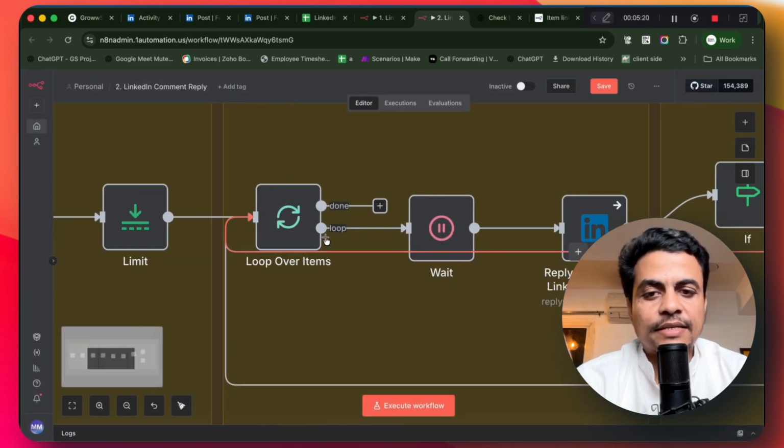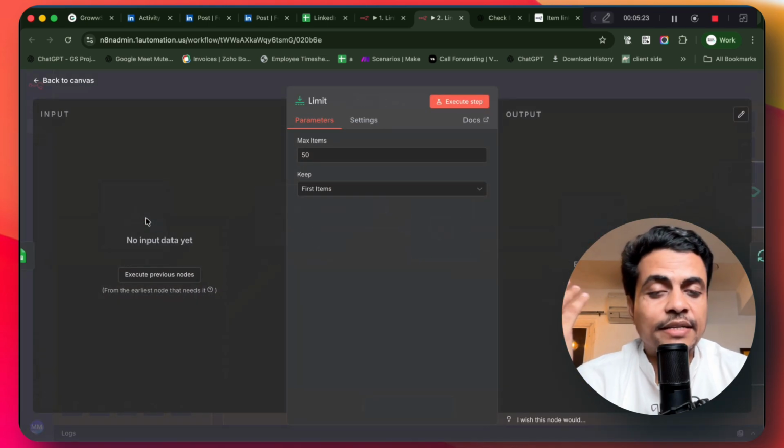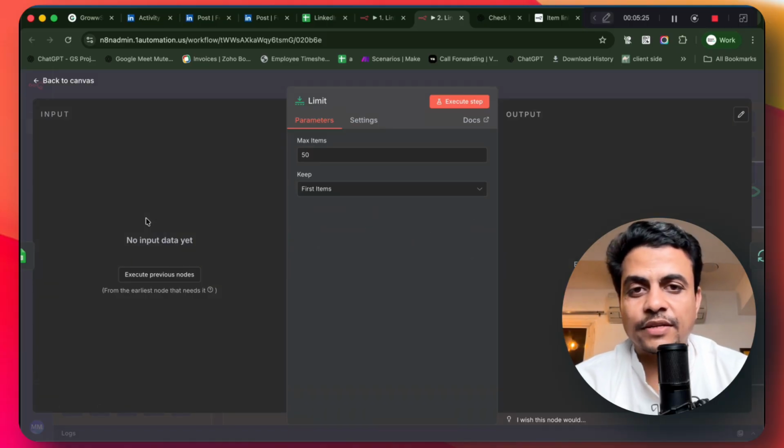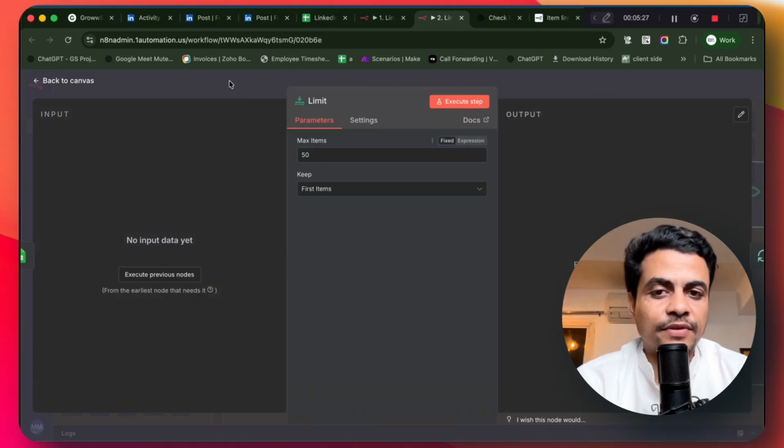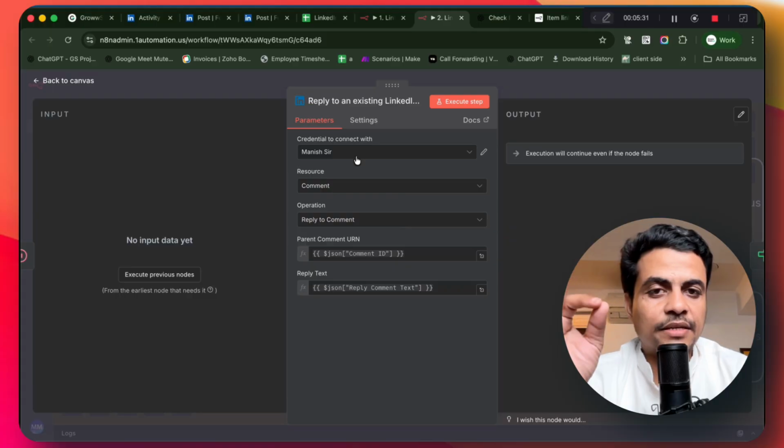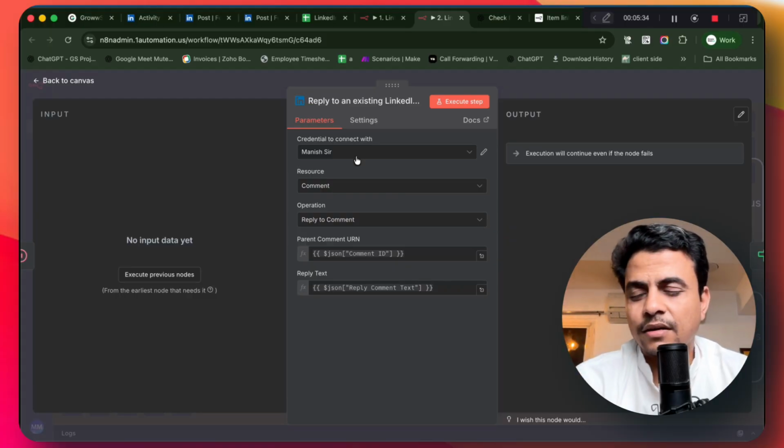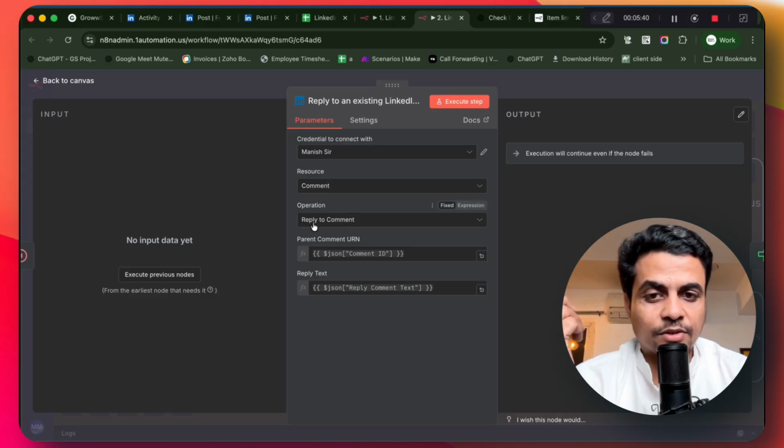And then further down I said obviously there's supposed to be a limit, so the LinkedIn API should not hit the limit or some sort of API issue. So currently it is a limit of 50. Then further down, this particular app which I built on top of the LinkedIn APIs, it says this is my connection, here's the comment, the particular resource type, and the operation is reply to particular comments, and here is the parent comment URL and the reply text.